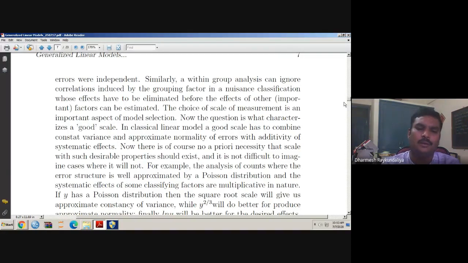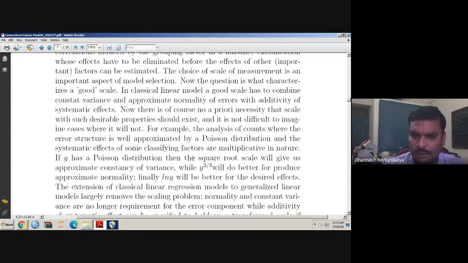Suppose we take the square root transformation of y. Then what happens? It gives the constant variance assumption, but it does not give normality. If we take the transformation y to the power 2 by 3, then it produces approximate normality.